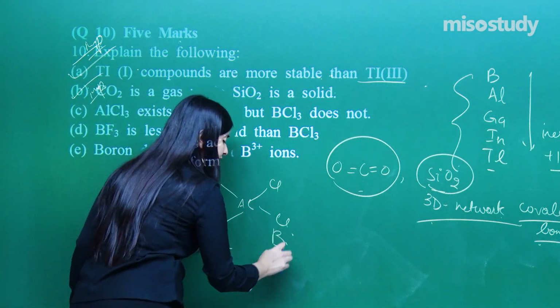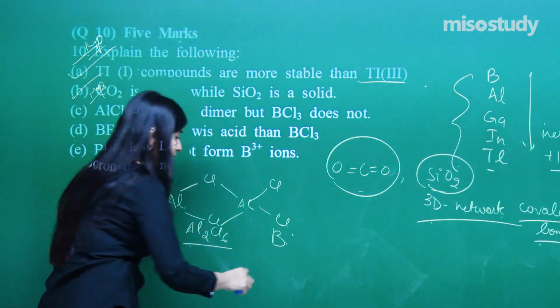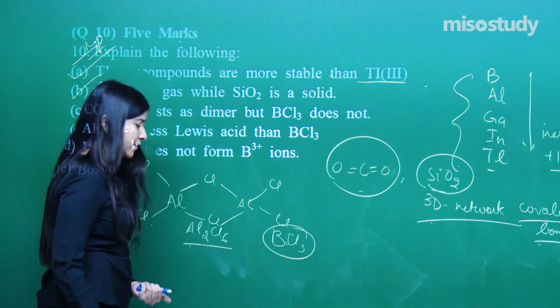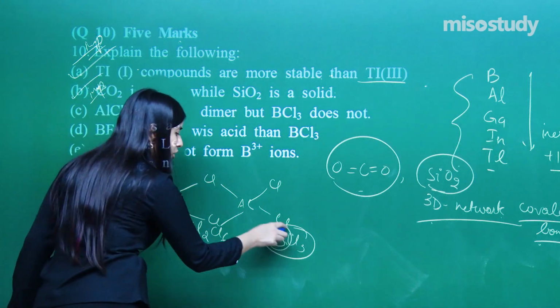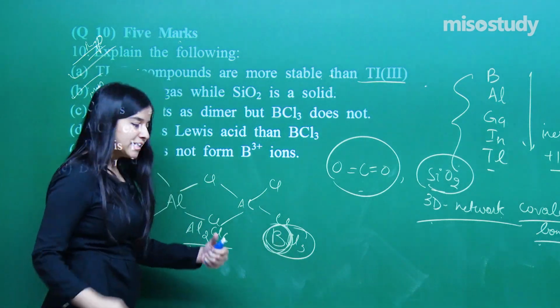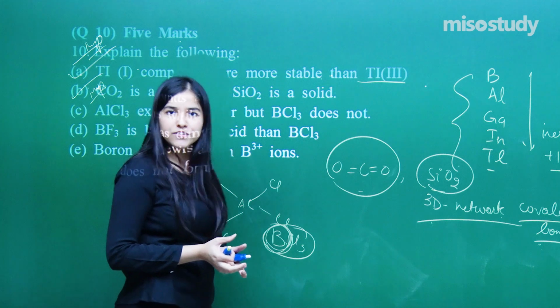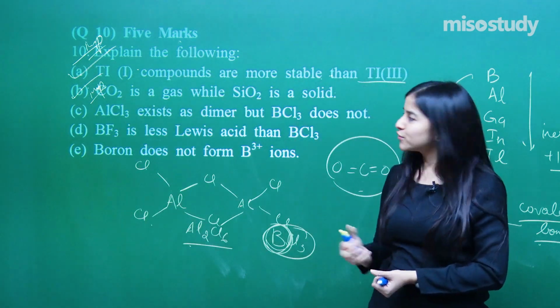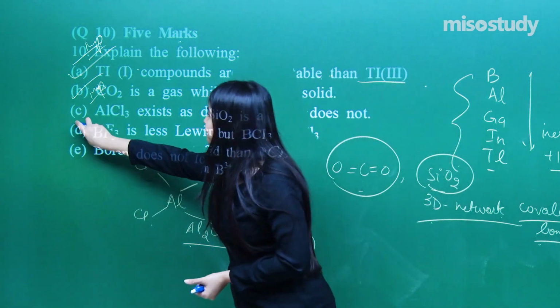Whereas BCl3 does not exist as B2Cl6. It only exists as BCl3. Why? It's simple. Due to the smaller size of boron, it cannot accommodate so many chlorines over here. So that is why it's not existing as a dimer. That is a very simple reason.